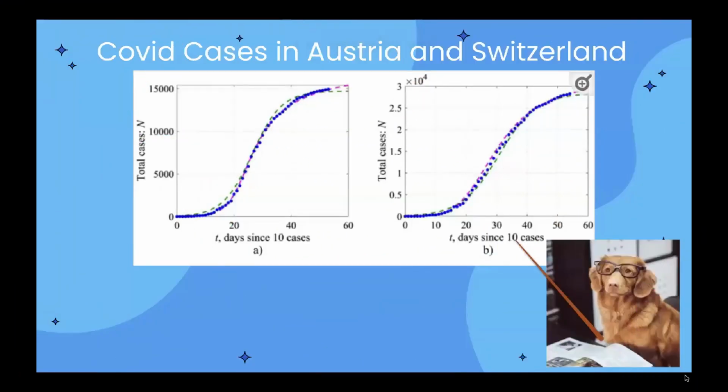Now we can actually see COVID being graphed here, for example, in Austria and Switzerland, respectively. We see that the cases start to plateau after all. It stops growing. We see the carrying capacity about 15,000 over here and a little bit more on the other one.